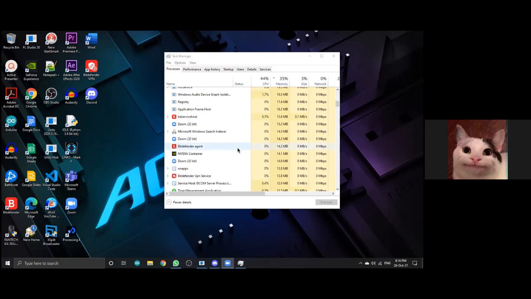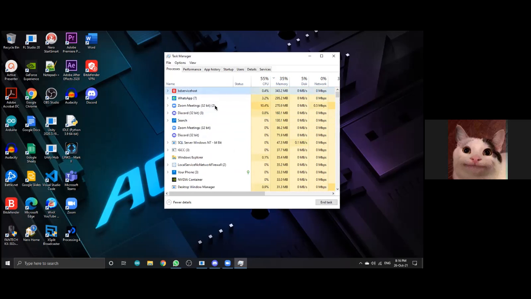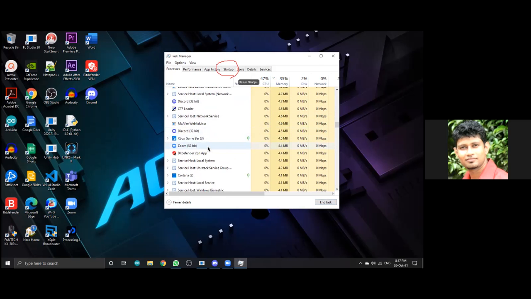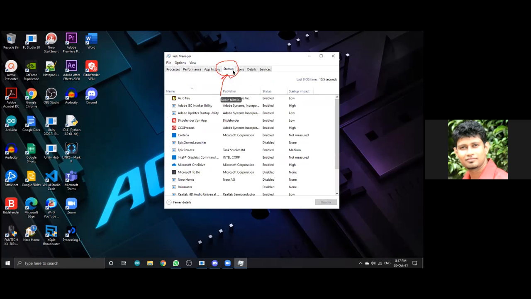Zoom runs contains much more memory because now it is added with a new function called apps. That might be an issue too. Yeah, can also be. And then you can go to the startup also. So this is another place to speed up your computer.